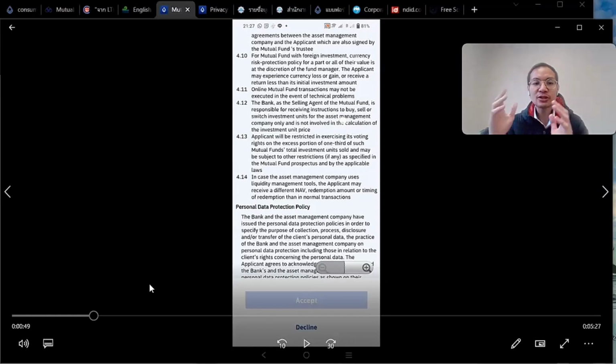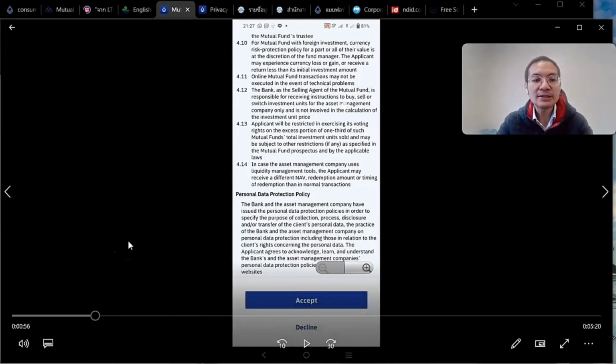4.4 is the redemption. Again, the redemption NAV may be different regarding the timing of the normal transactions as well. So that is just to protect them in case that you do the transaction. Last thing here is the personal data protection policy. In Thailand, we call it PDPA for short. This is just to say that the bank will collect your information and use it, and then they might share your information with the subsidiaries as well.